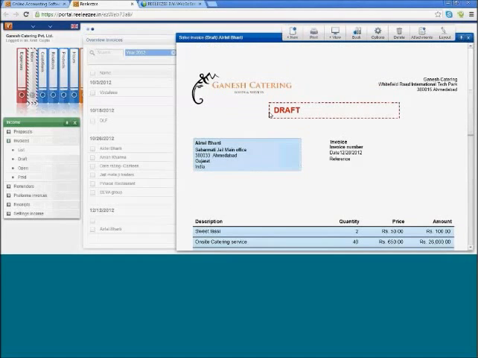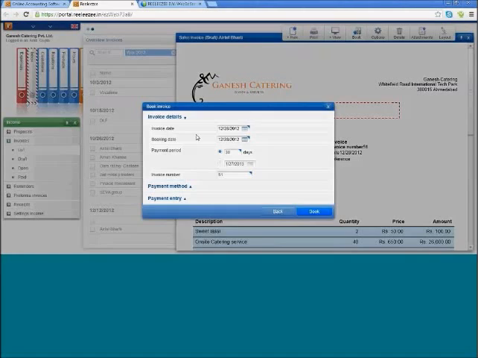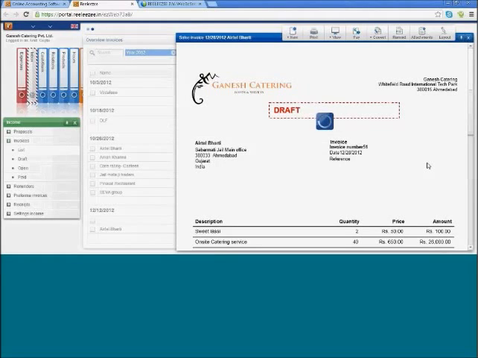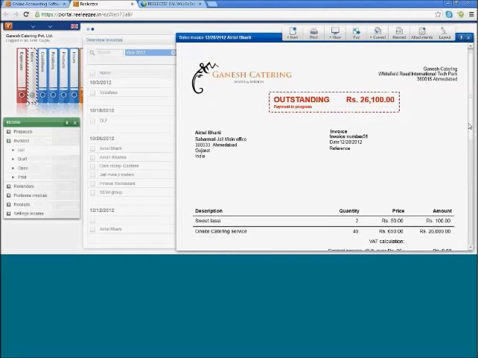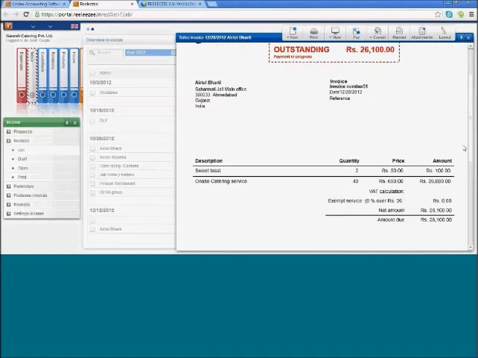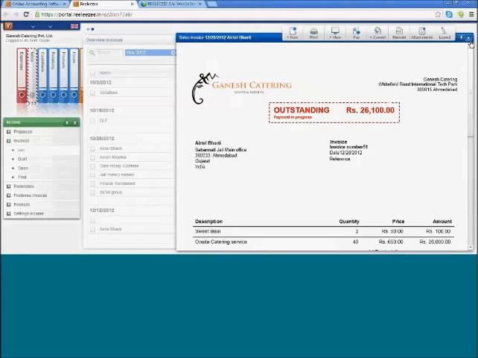Now you see that the invoice has taken the status of draft. You simply need to book the invoice. In this session we're not talking about invoice booking date. Simply click on book because it's just a small session. You will see the status changes from draft to outstanding. This status will remain open until the payment is reflected in the bank account. So that's how easy it is to create an invoice in Reeleezee.